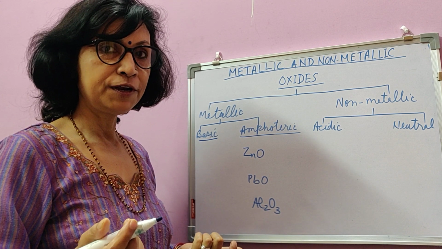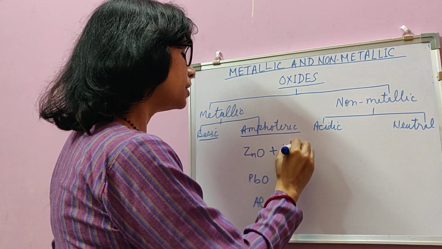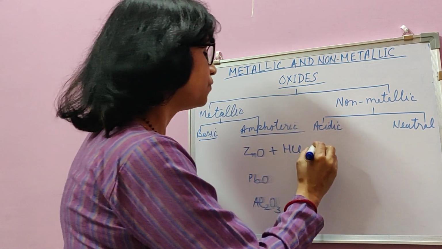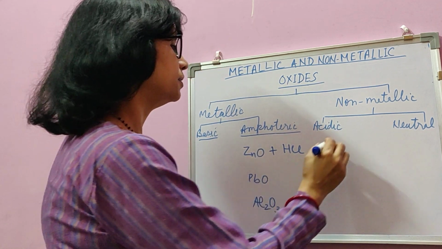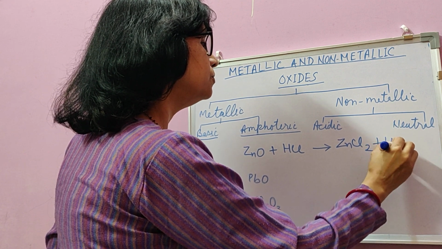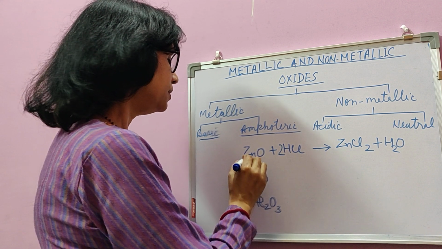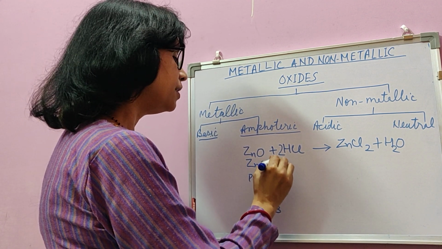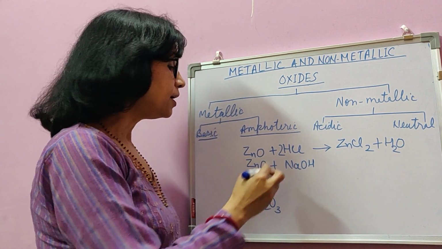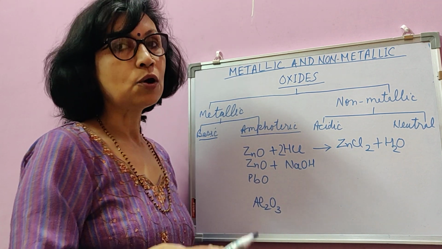How to prove they are amphoteric by nature? See, zinc oxide when it reacts with a strong acid like HCl, then it acts like a base and forms salt and water. Here it will form the salt ZnCl2 and H2O. But the same zinc oxide, when it reacts with a strong base like NaOH, then it acts like an acid and again forms salt and water.